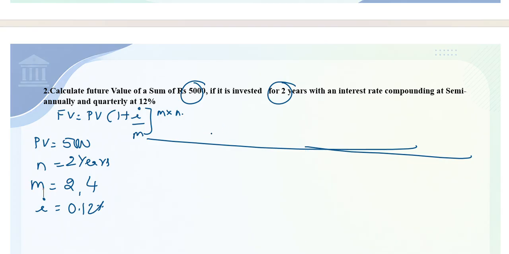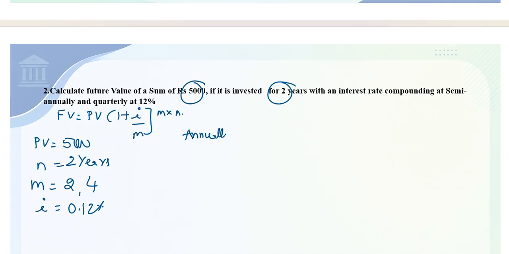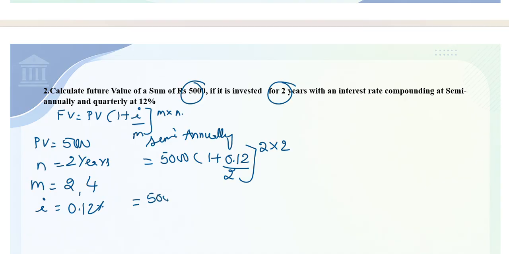Firstly, we will do it for semi-annually. Therefore, what was my present value? 5,000. 1 plus what is the interest rate? 0.12. How many times does interest get compounded? 2 times. What is m times n now? 2 into the number of years, 2 years. So therefore, it will be 5,000 times 1 plus 0.12 divided by 2.